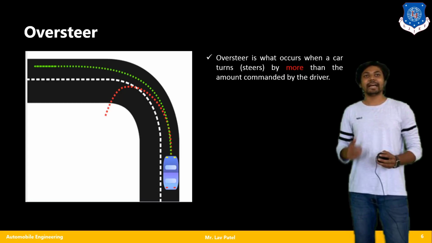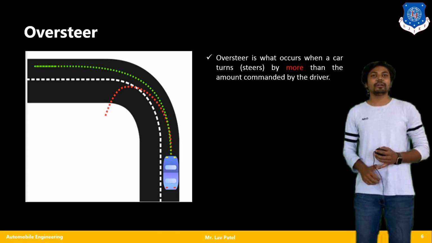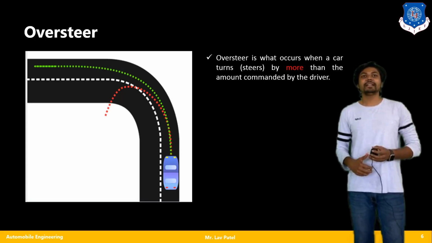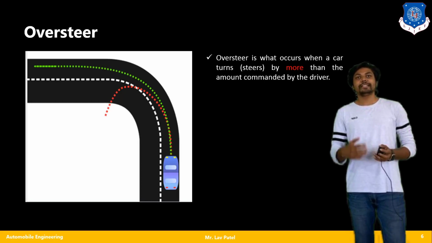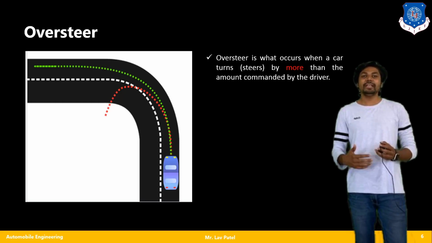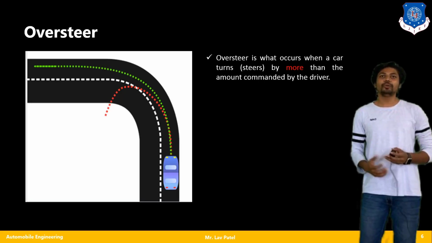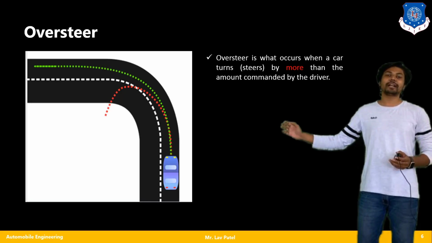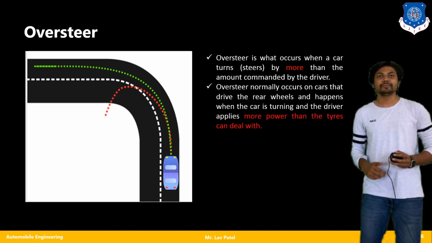Oversteer occurs when a car turns by more than the amount commanded by the driver. So we can say that the required turning radius is going to be increased by the driver in such a way that my vehicle is going to turn before that curvature. So according to that red path, my vehicle is going to oversteer in that condition.